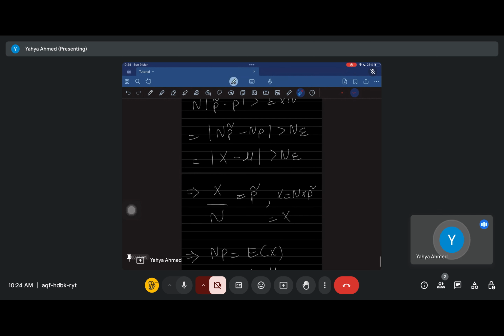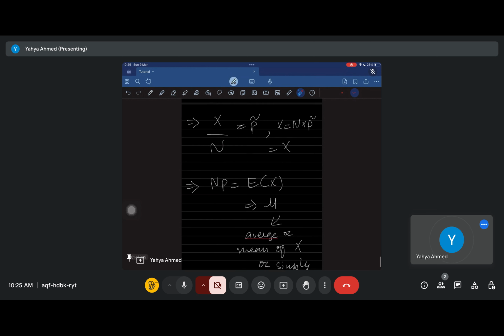Now what did we do? Let's look at what the value of np actually means. The number of heads divided by the total number of flips gave us p bar. P bar is literally our estimate: when we ran the trial we did n flips, x is the number of heads we got, and we divided x by n to get p bar. So we can rewrite x as n multiplied by p bar.